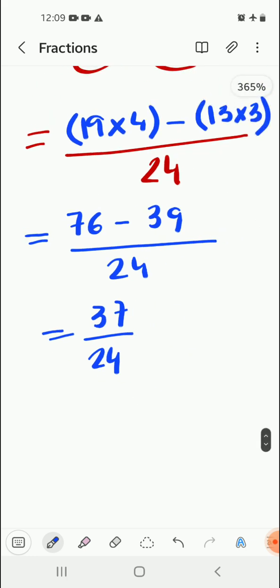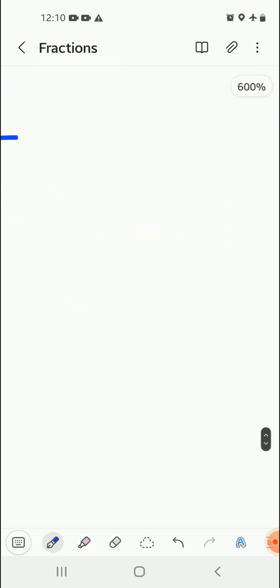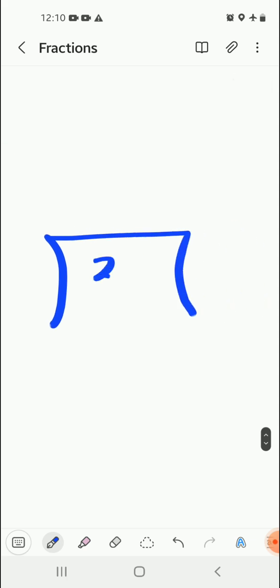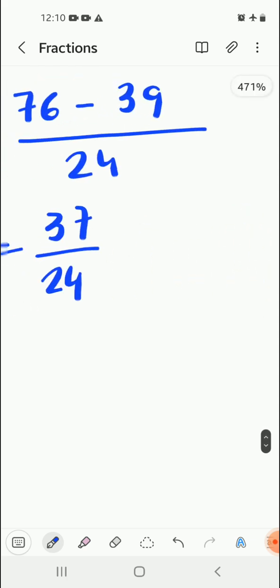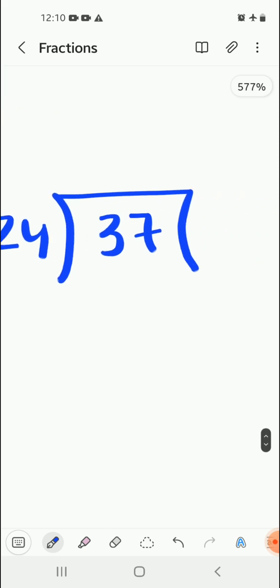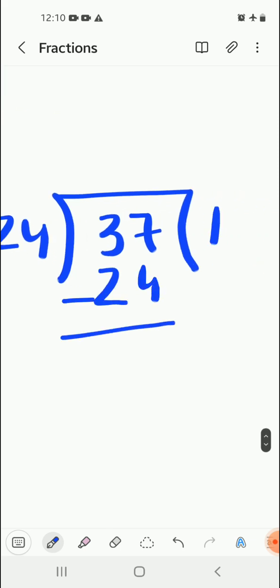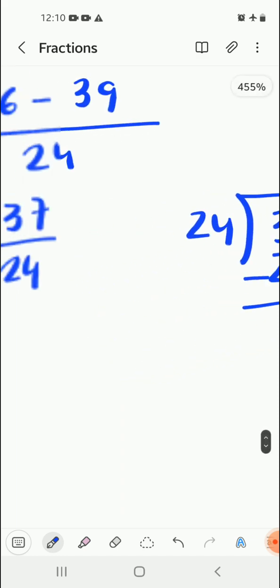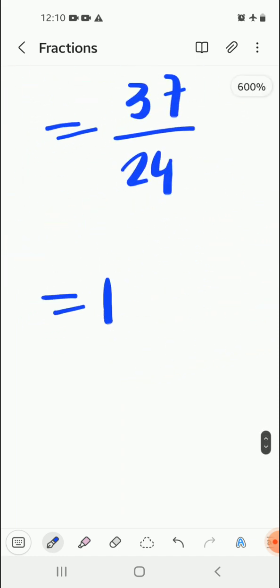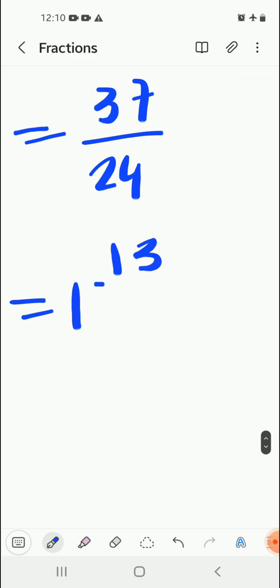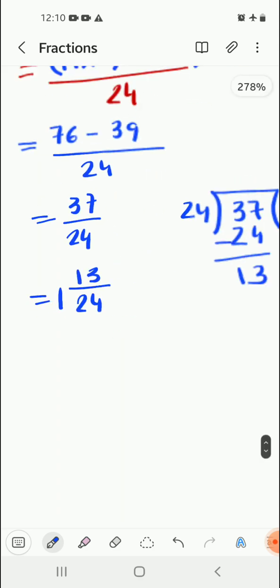It is not possible for us to reduce the number any further, so we are going to convert it into a mixed fraction because it is an improper fraction. So 37 divided by 24, with 1 we get 24, and 13 remains. So it becomes 1 13 by 24. Answer.